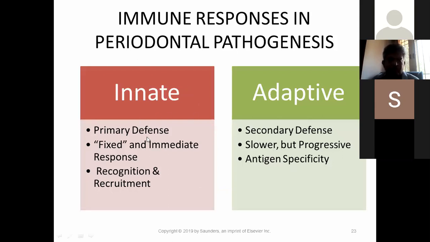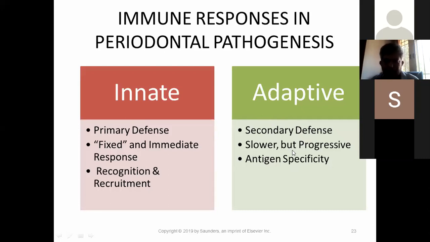Innate is the primary defense. It is a fixed and immediate response, and the function is to recognize and recruit. Adaptive is a secondary defense mechanism.